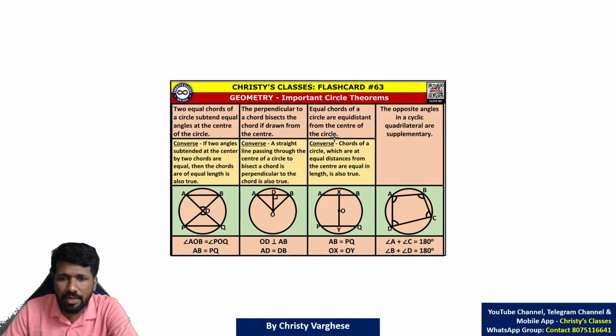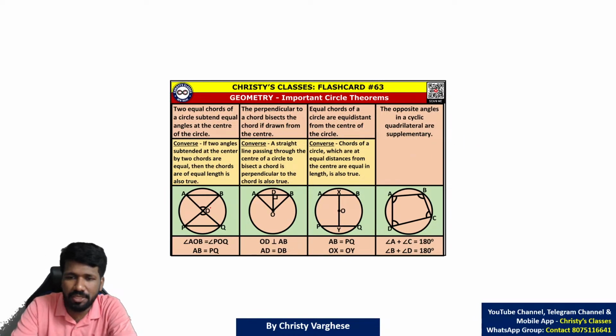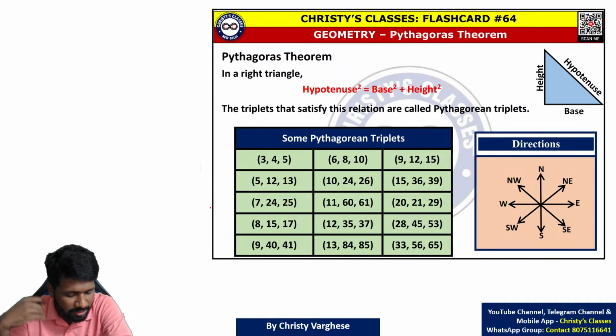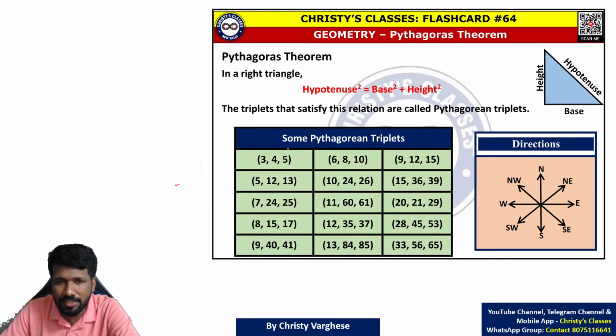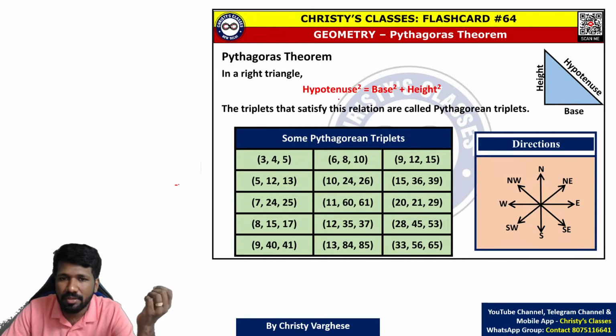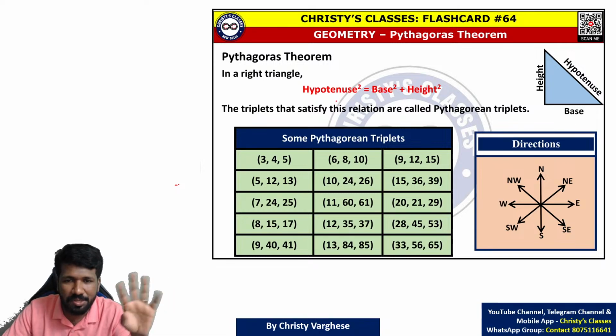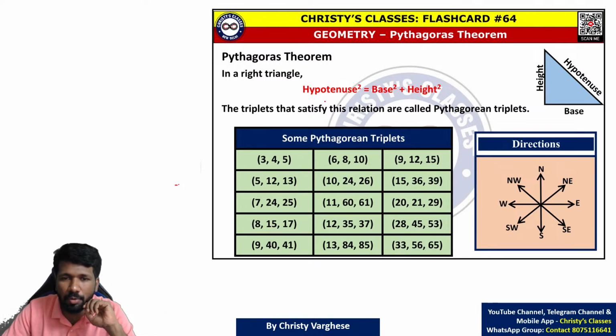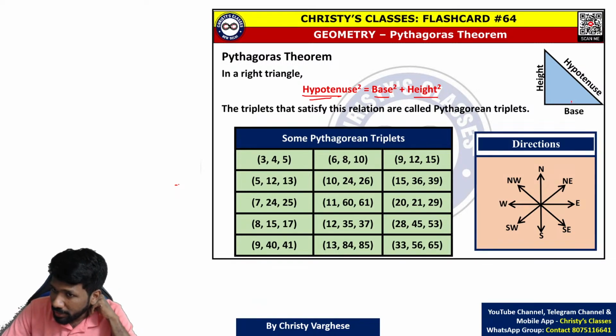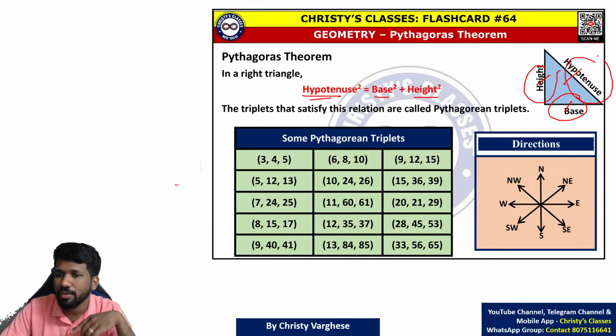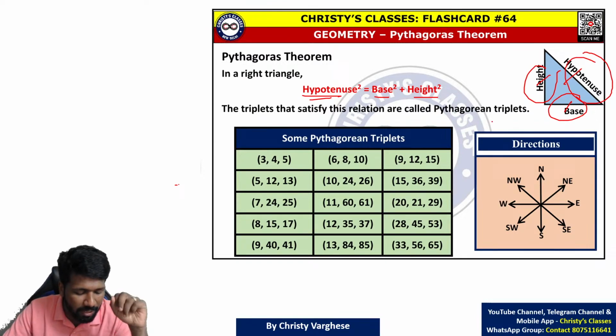Now, when we discussed triangles, we discussed the right-angled triangle. As you know, for a right-angled triangle there is a special property called the Pythagoras theorem. Two pronunciations are there, Pythagoras or Pythagoras. The Pythagoras theorem says base square plus altitude square, or height square, is equal to hypotenuse square. If this is the base, this is the height, and this is the hypotenuse, this square plus this square is equal to hypotenuse square. All of you remember this, right?